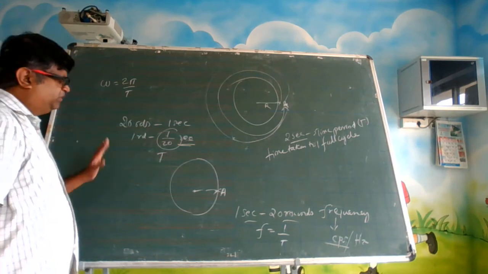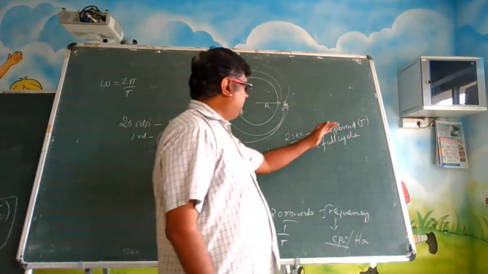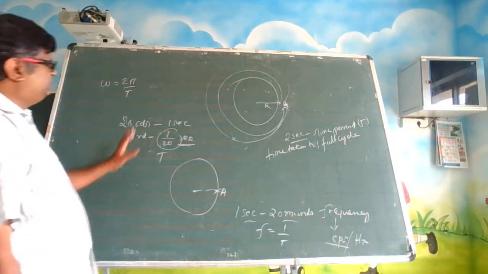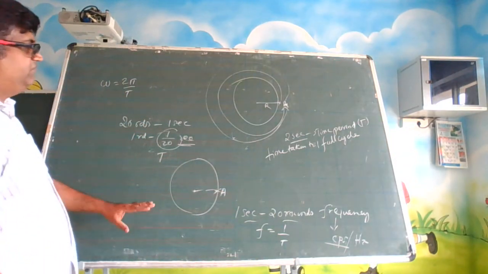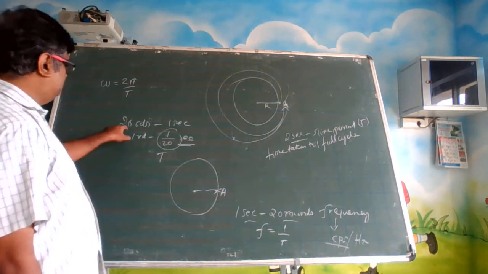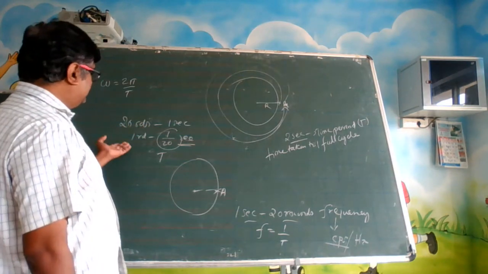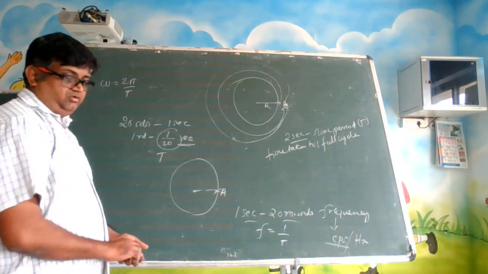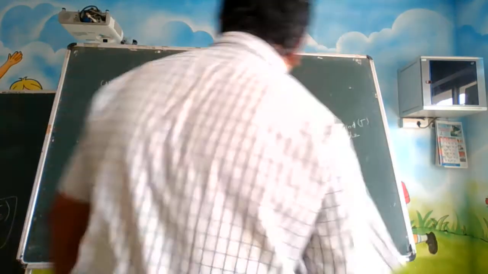So, let's put it in a simple way. If time period is T, frequency is 1 by T. Okay, just carefully think. It looks a little confusing, but okay. So once you get the frequency, find the time for one round. You will get the time period only. All right. So now look here.